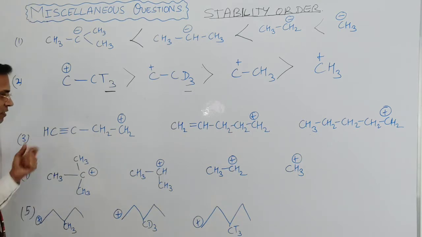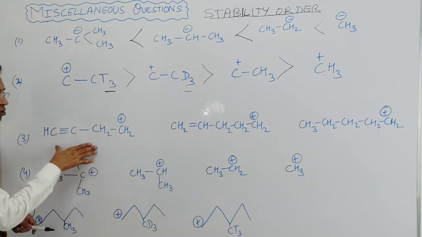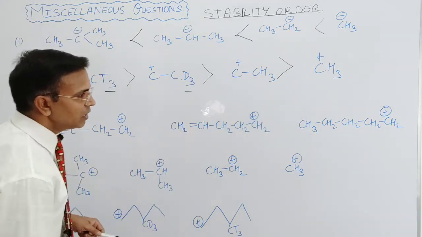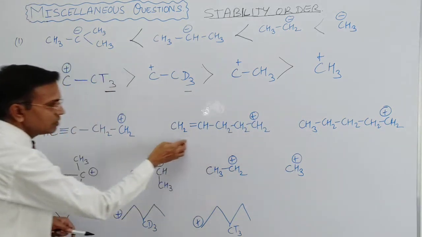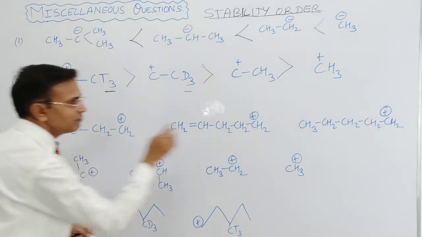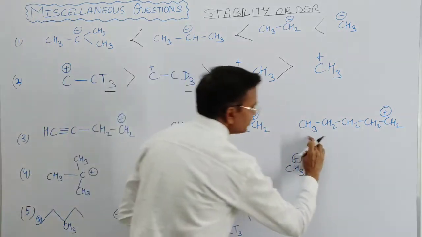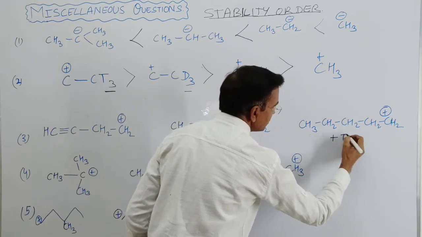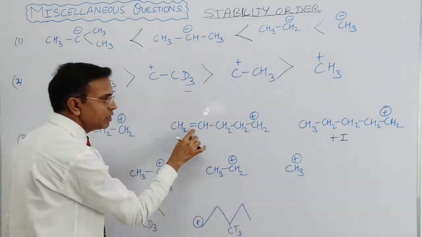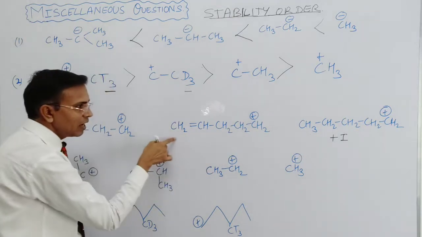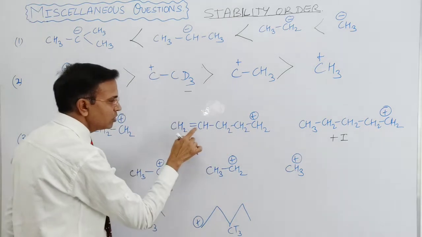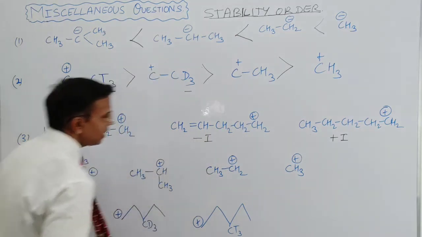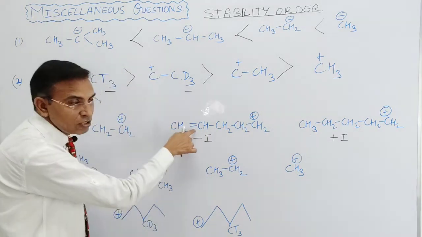Now come to the third one. The third question is also a carbocation, but the groups attached to this carbocation are different. Here is an alkyl group. This shows plus I effect. And here is a double bonded carbon group. This double bond shows minus I effect because it is somewhat electronegative.